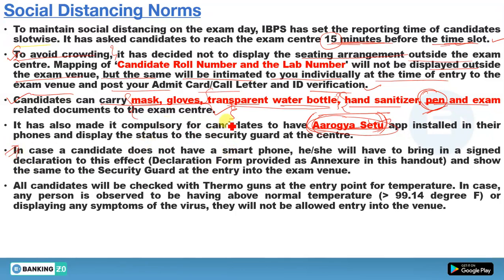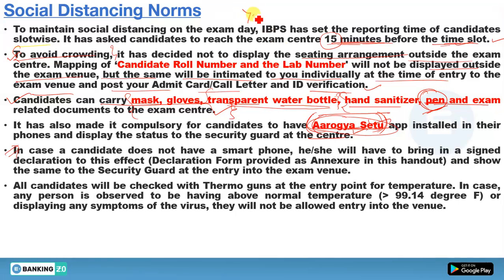We'll discuss that in the next point. First of all, if you have Arogya Setu installed on your phone, then display the status of that Arogya Setu to the security guard at the center. So you have to display your status, whether you are at low risk, moderate risk, or high risk, or you are safe.